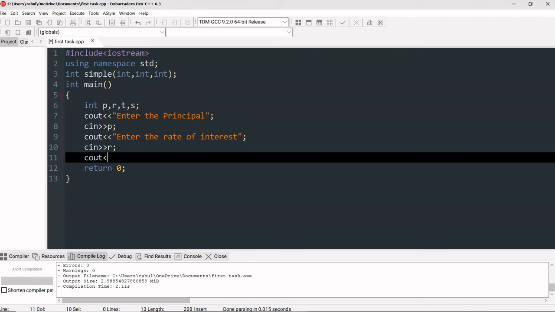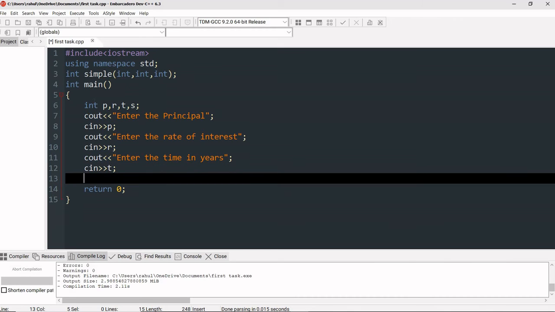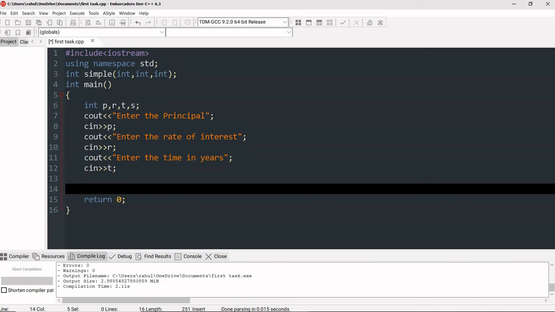Then for the third input we will ask for the time, enter the time in years, and we will take this value in the variable t. Okay, so we have taken as input all the three values: principal, rate and time.